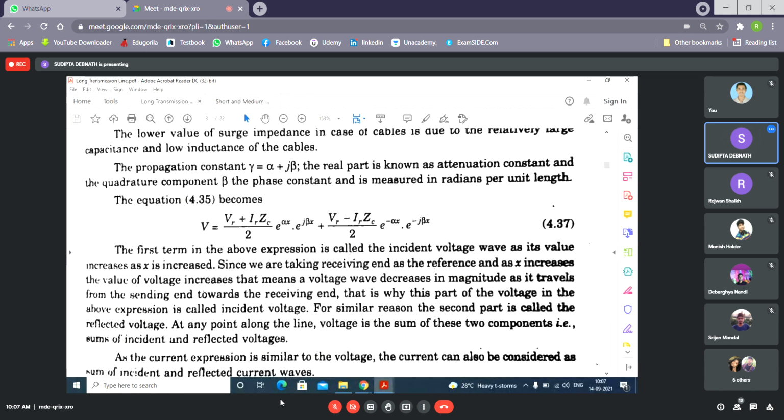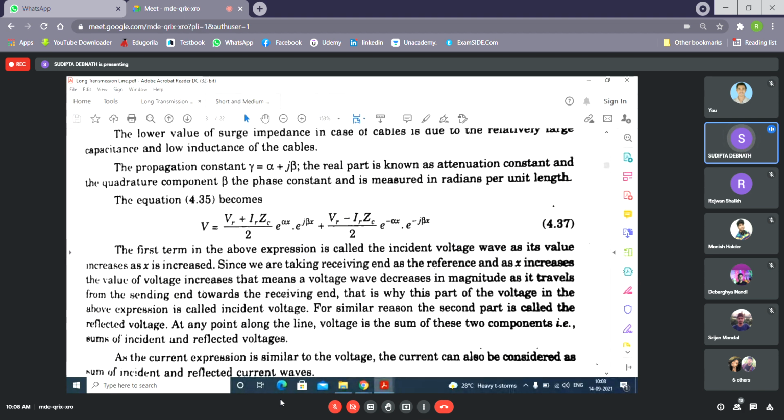Since we are taking the receiving end as the reference, and as x increases the value of voltage increases, that means the voltage wave decreases its magnitude as it travels from the sending end towards the receiving end. Otherwise, as it travels from the receiving end to the sending end, its value increases, and vice versa.